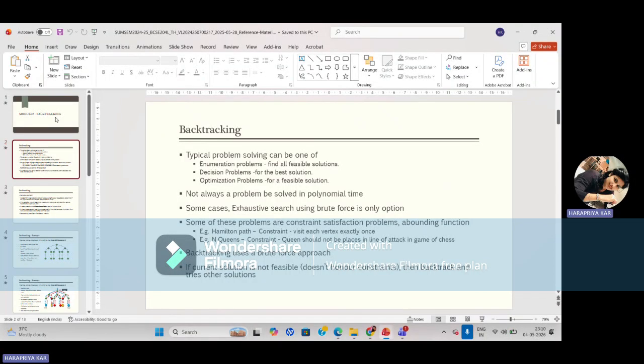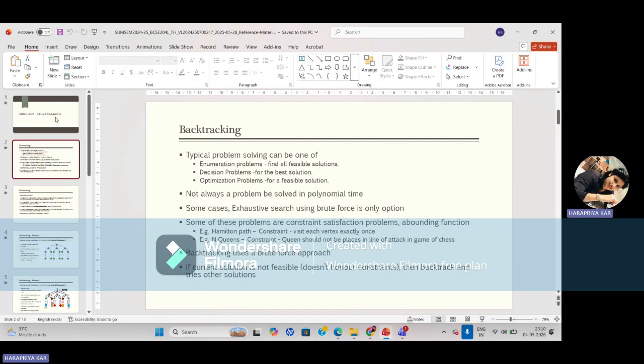And again, if the current solution is not feasible and does not honor the constraints, or is not optimized, then we backtrack and try another solution. What we have to do is disobey that particular constraint, go and check for a feasible solution again, and backtrack the algorithm, to get the feasible and optimal solution from the particular algorithm.